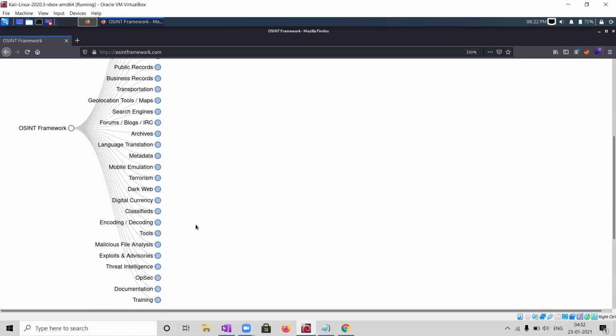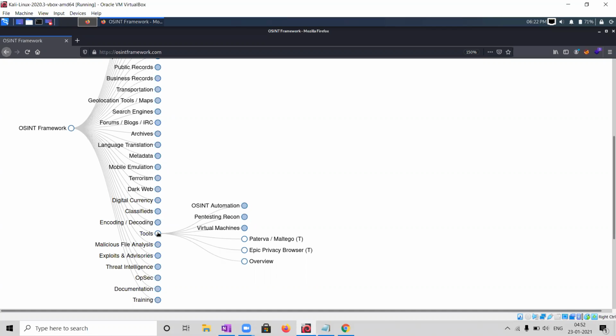For gathering data, we have lots of tools. Almost 90% of tools are working with the OSINT part. They are taking data from here only, and they are displaying it to you. We have multiple tools on GitHub, and lots of developers make tools by taking this as a base concept.